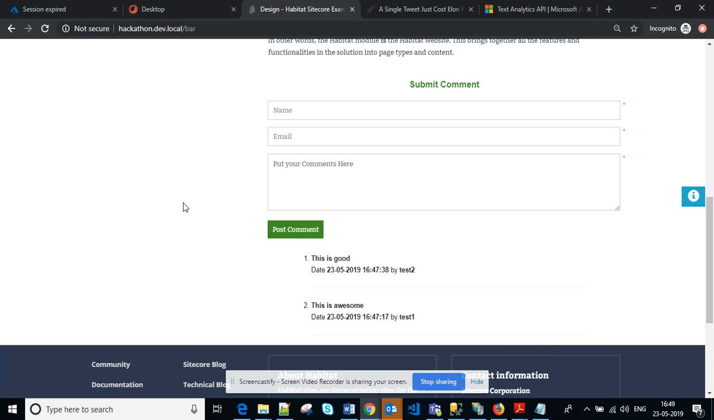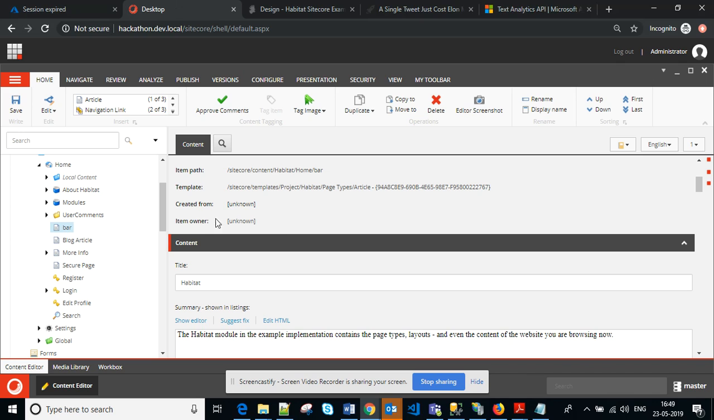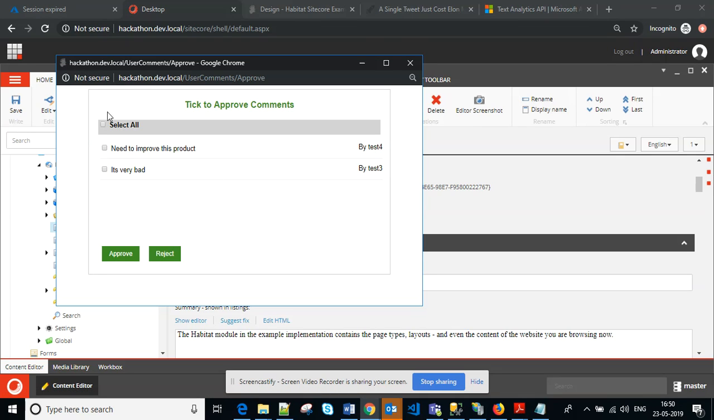Let me go to our Sitecore backend. This is the Sitecore backend I have, and within the ribbon, I have put one command. This is the approve command, and here I get all the comments which have a low score. Let's suppose this one says this product needs to improve. It's a suggestion, I don't think it's something bad, so let me approve it. Okay, I have approved. I don't think this other one is a good comment, so I don't want to show it on my website. So I'm rejecting it.